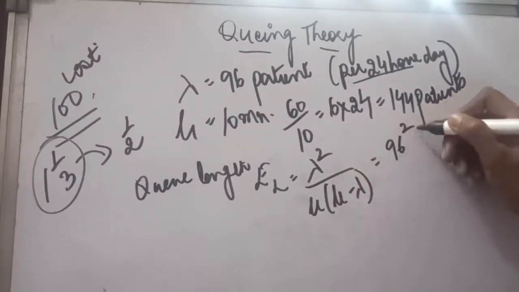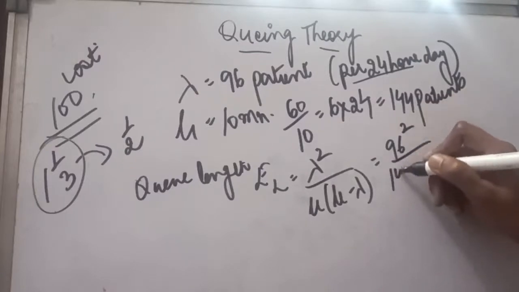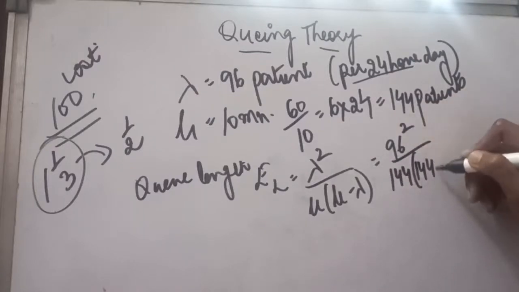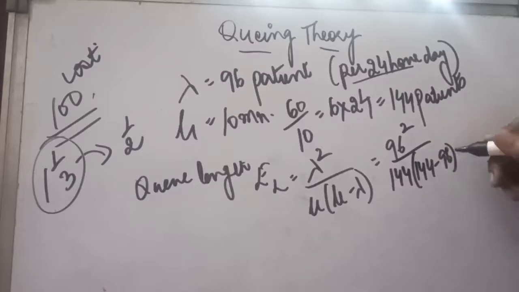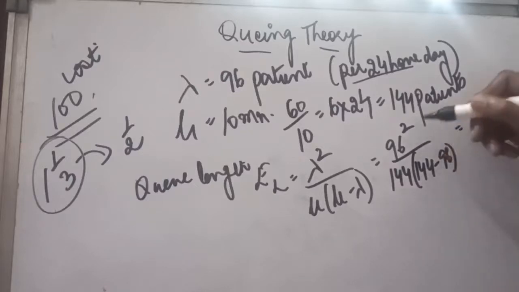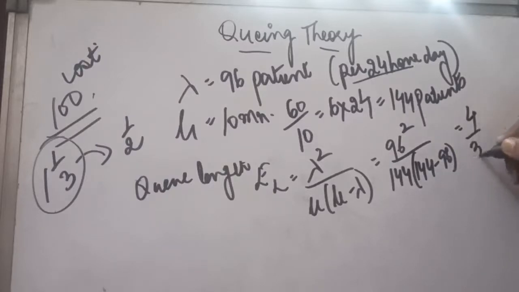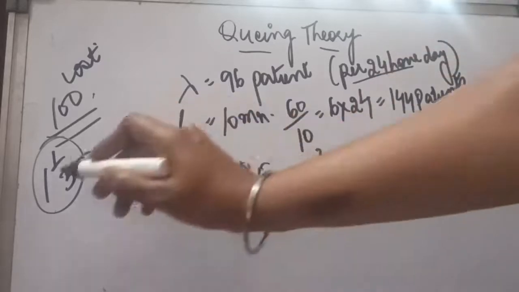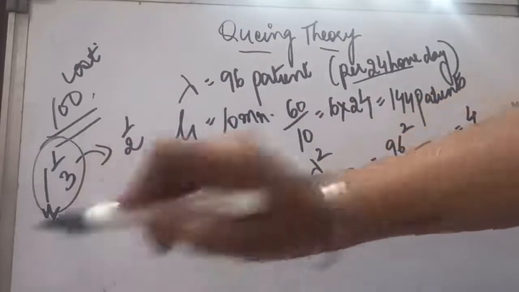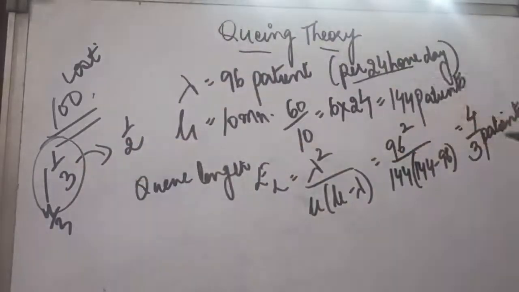This is 96 square, then 144 minus 96. So when we solve 96 into 96 upon 144 into the difference between the two, you will find it comes out to be 4 upon 3 patients. So these many patients are standing in the queue, and if you solve this, it also comes out to be 4 upon 3. It was already given in the question, we are just matching whether the present queue size is this only.